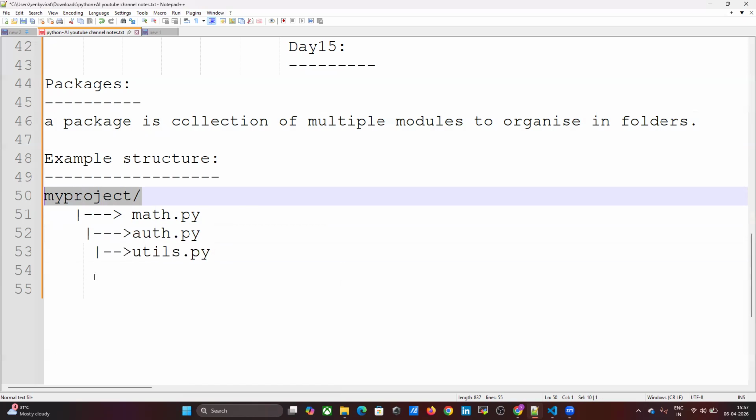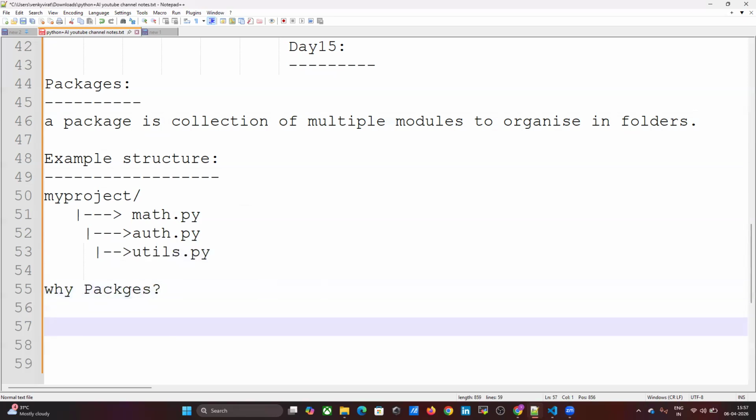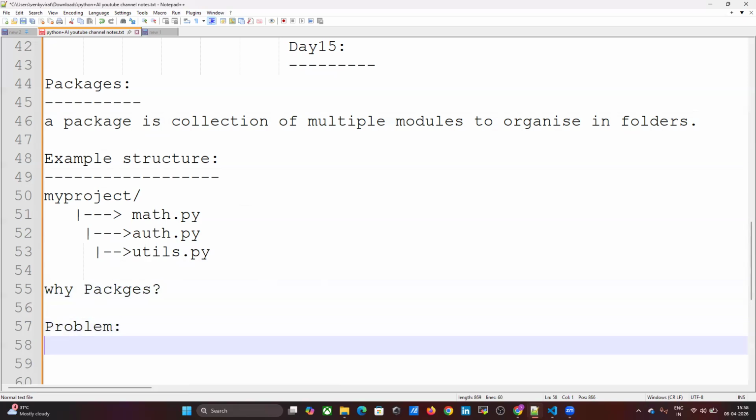Then why packages? Next concept: why package? The problem without packages is too many modules. Suppose I want 100 modules.